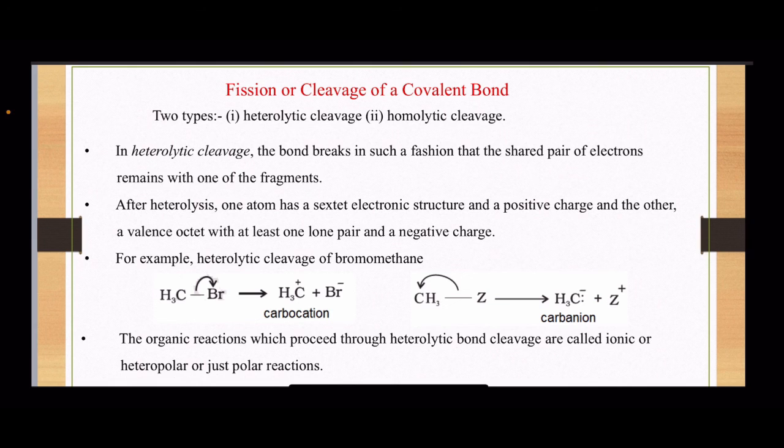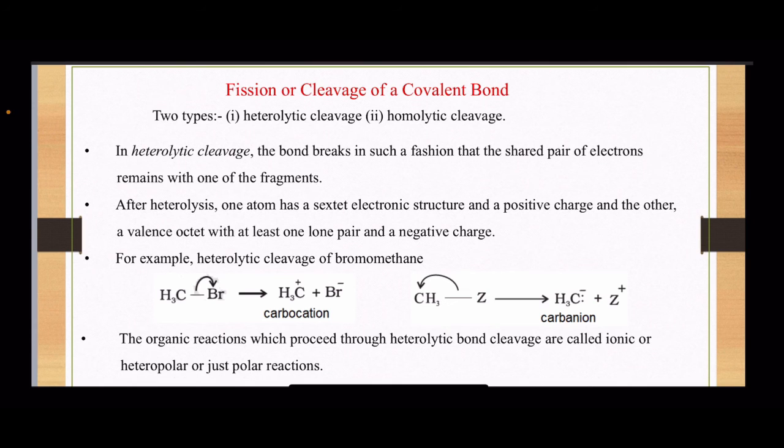In heterolytic cleavage, the bond breaks in such a fashion that the shared pair of electrons remains with one of the fragments. Heterolytic means not equal. Out of the two atoms, when the bond breaks between the two atoms, the electron pair is taken up by one atom only. After heterolysis, one atom has a sextet electron structure and a positive charge, and the other a valence octet with at least one lone pair and